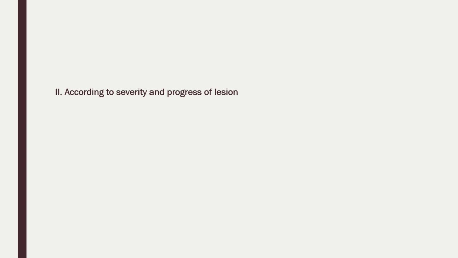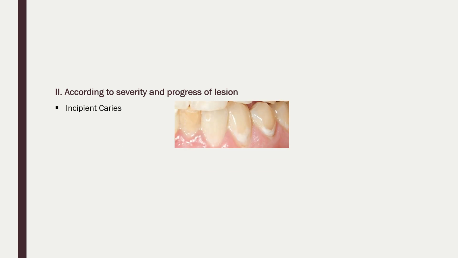Then according to severity and progression. Incipient caries, that is the initial caries. In this caries, there is no cavitation, and it has the potential to remineralize. It gives a chalky white appearance when we dry it. If we dry the tooth, it gives an appearance as you can see in this figure. But once the tooth gets moist, it disappears. It is non-cavitated and has the potential to remineralize.